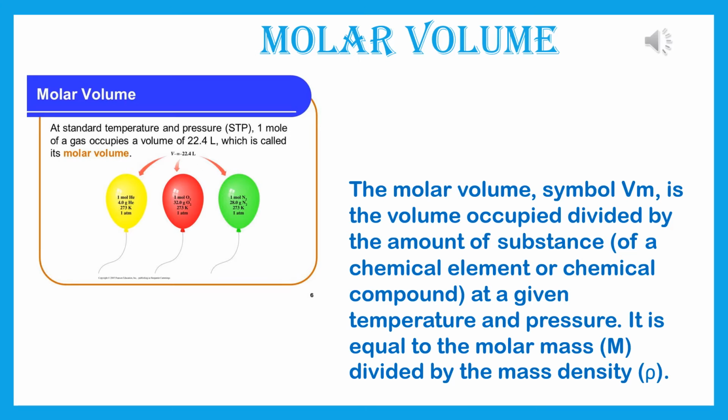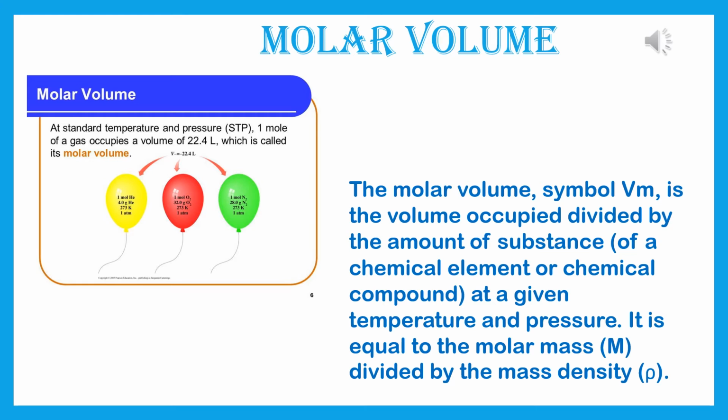See the diagram, three balloons are there. Within them, hydrogen, oxygen, helium and nitrogen gases are there. But the volume of all of the gases is 22.4 liters.